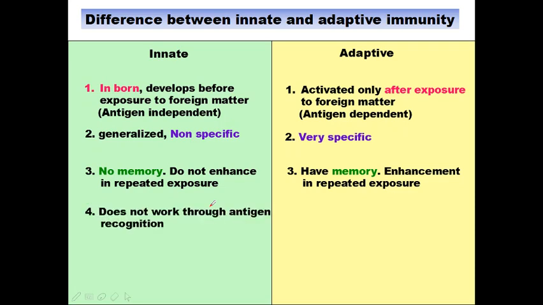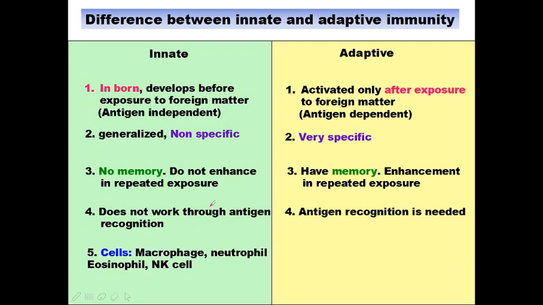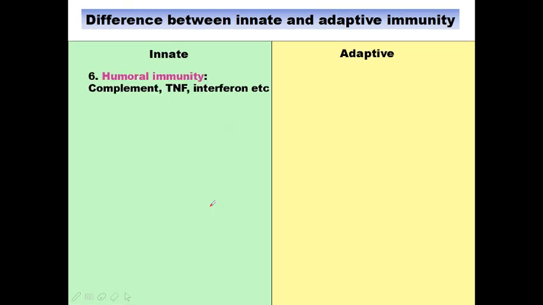Antigen recognition is not needed in innate immunity. On the other hand, in adaptive immunity, antigen recognition is needed. In innate immunity, the cells are macrophage, eosinophil, NK cell, neutrophil. On the other hand, in adaptive immunity, the cells are B and T lymphocytes. Innate immunity is humoral, so complement, TNF, and interferon work here. On the other hand, adaptive or acquired immunity is based on antibody.